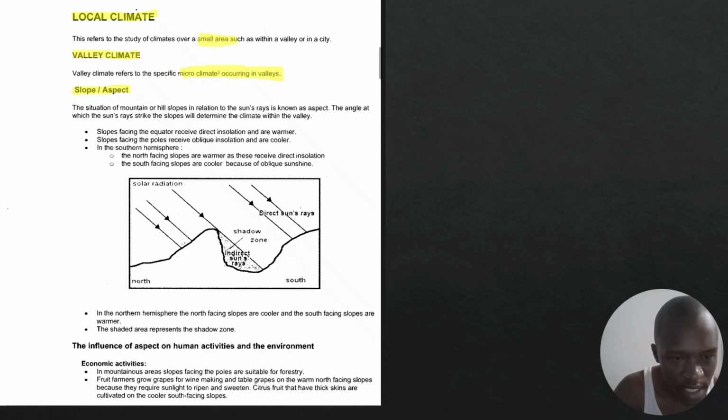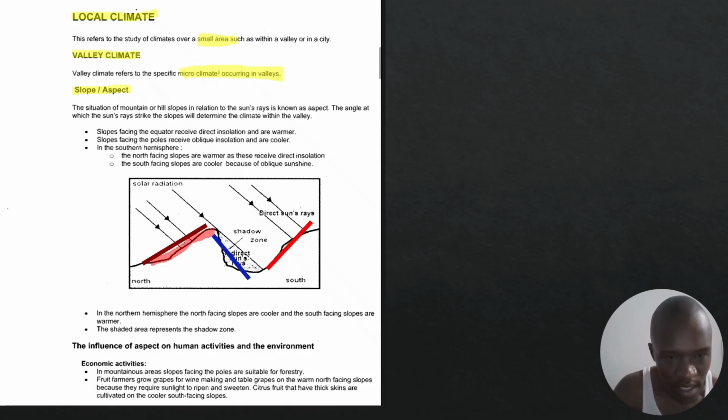Can you see these hills here? They are not receiving the sun's radiation in the same way. They are not receiving the same amount of insolation. Let me highlight in red. This part of my slope in red, as you can see, is receiving direct solar radiation, direct insolation. Direct what? Insolation, incoming solar radiation.